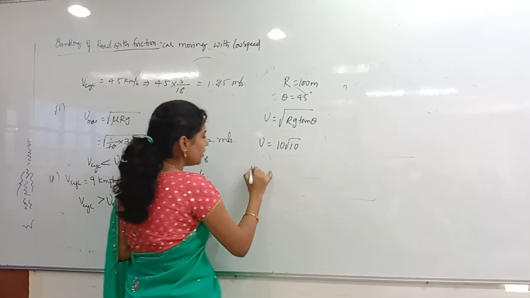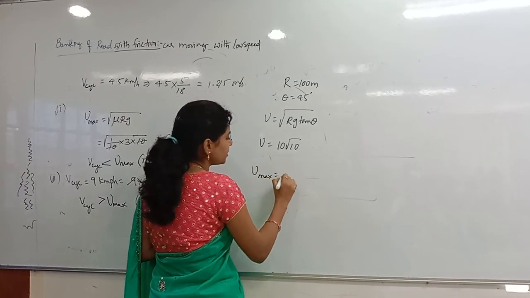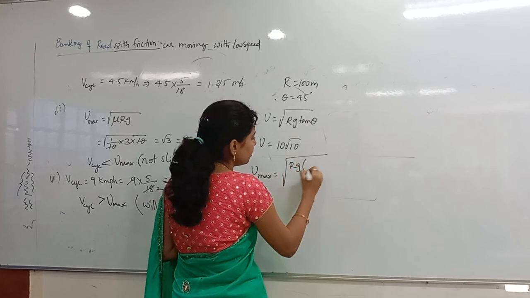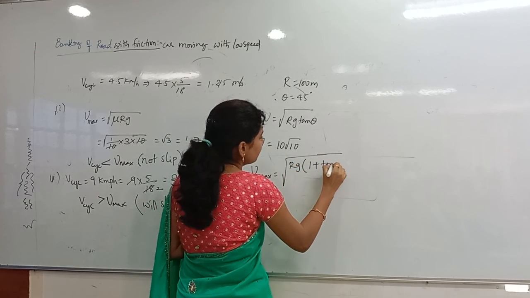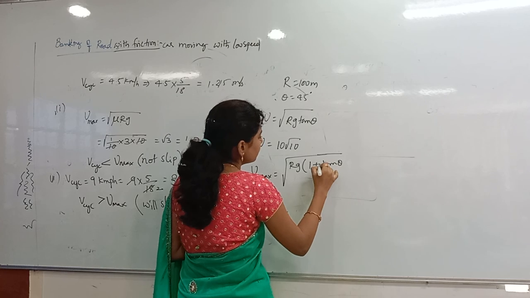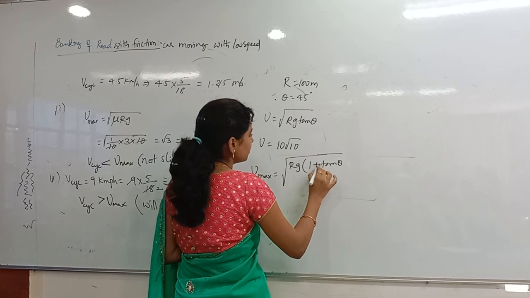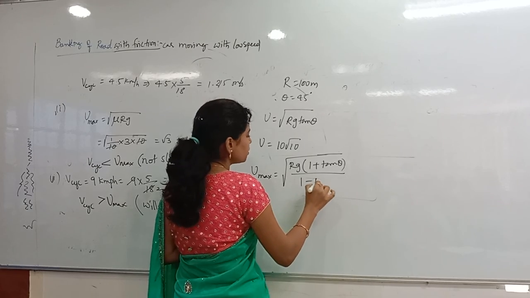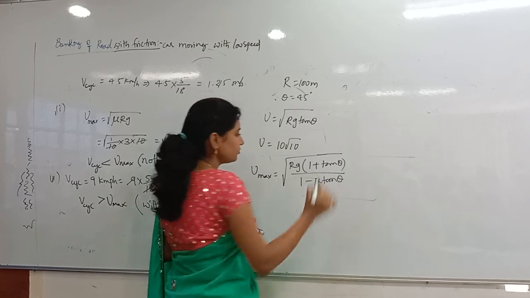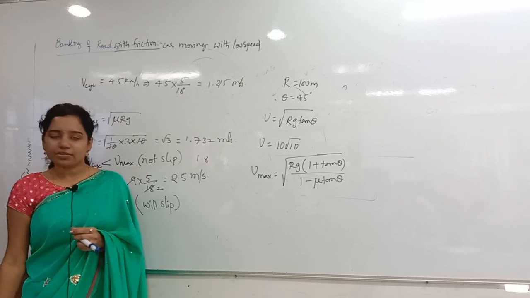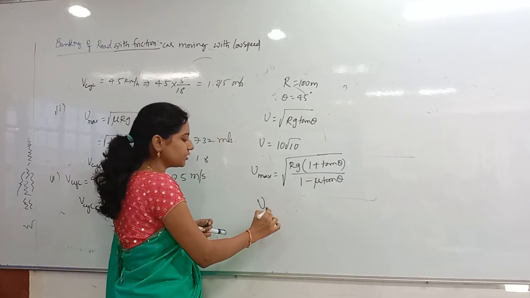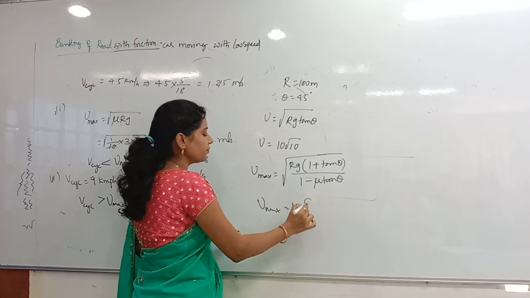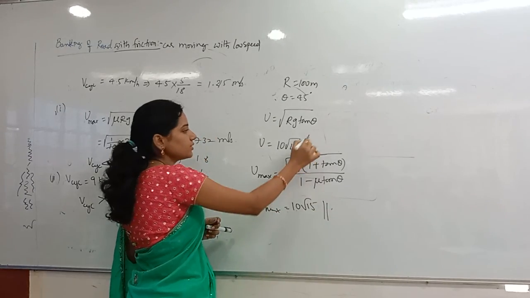So V maximum is equal to under root rg into (mu plus tan theta) divided by (1 minus mu tan theta). If you substitute in that formula, V maximum is equal to 10 root 15. These are the two answers.